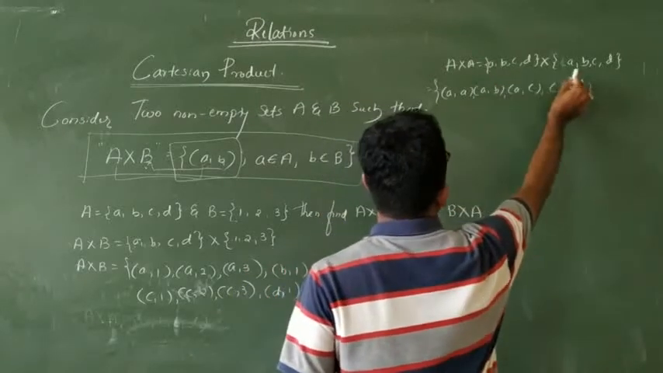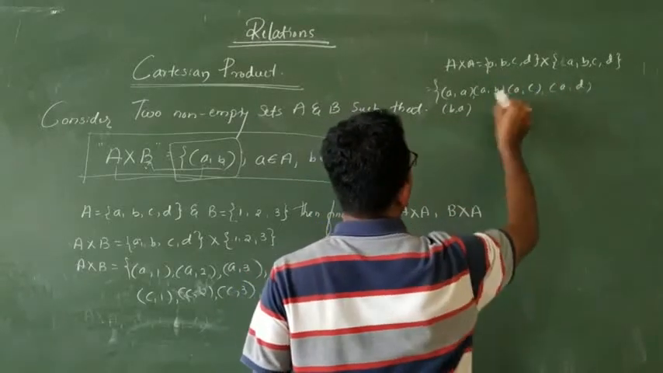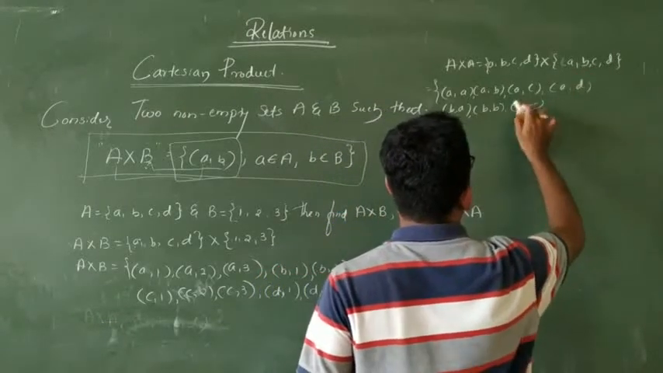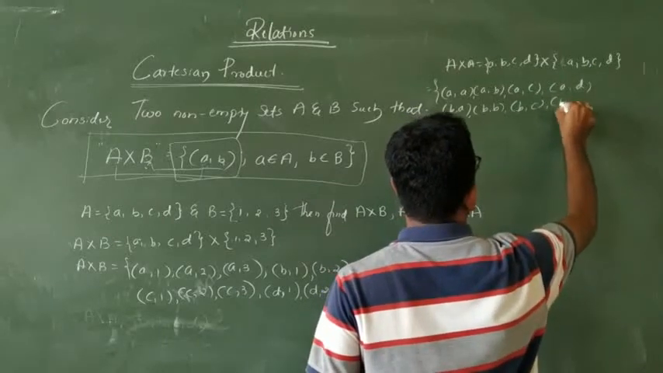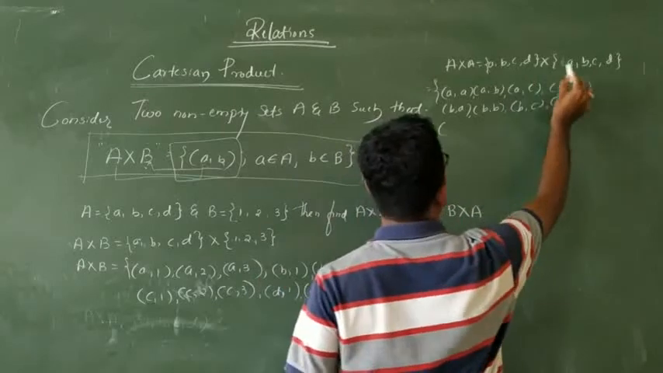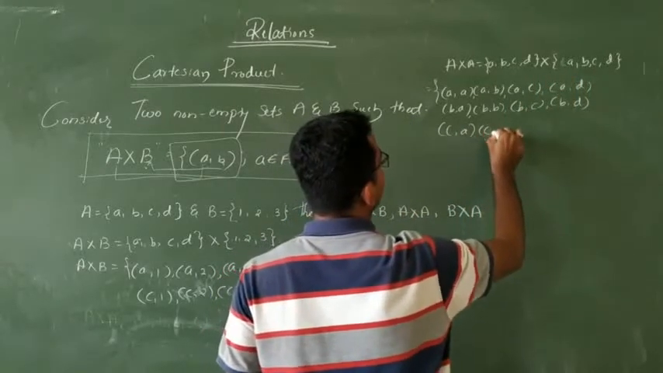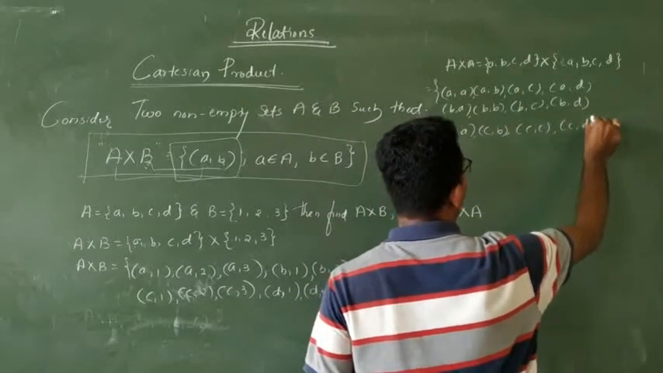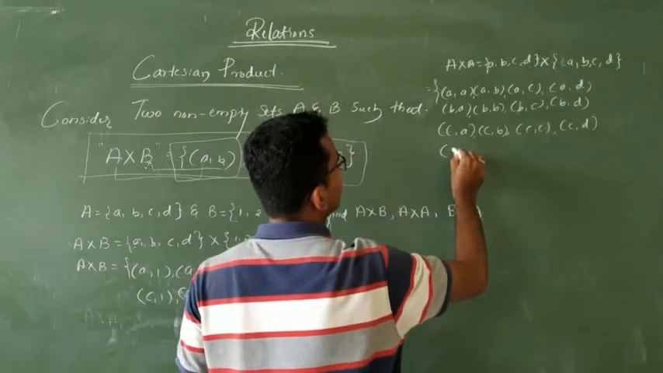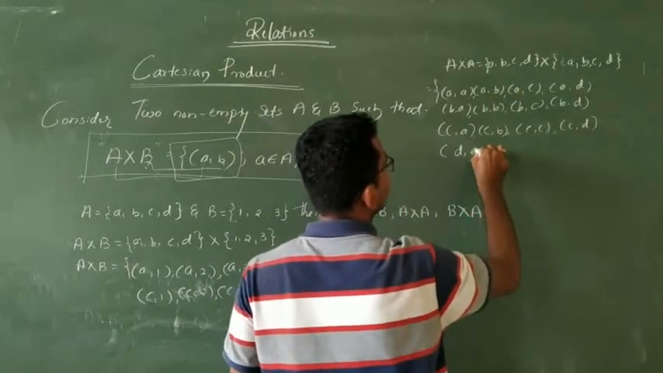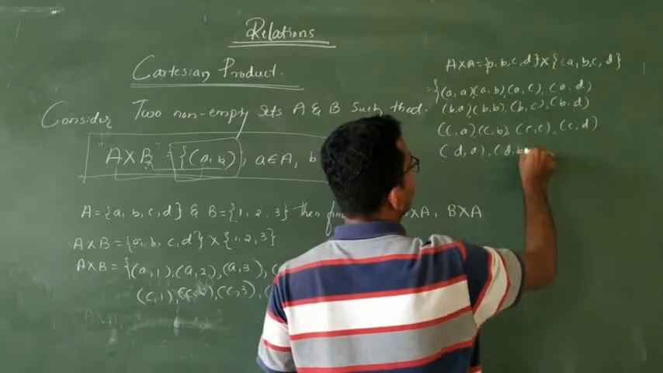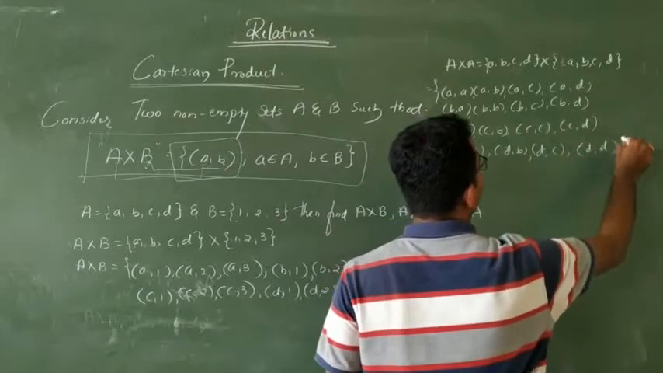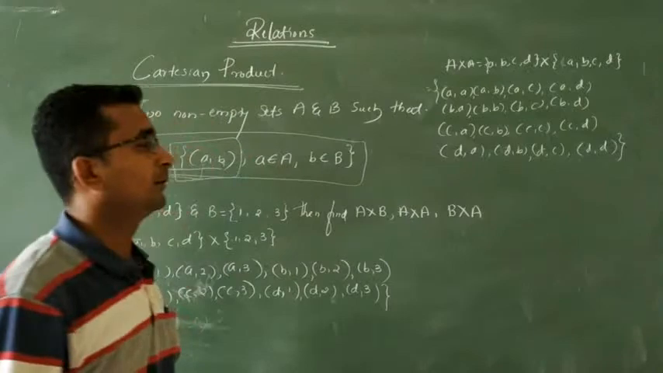Next B comma A, B comma B, B comma C, I am sorry, B comma D. Next row, C comma A, C comma B, C comma C, C comma D. Next, D comma A, D comma B, D comma C, and D comma D. So this is nothing but the ordered pairs of A into A.